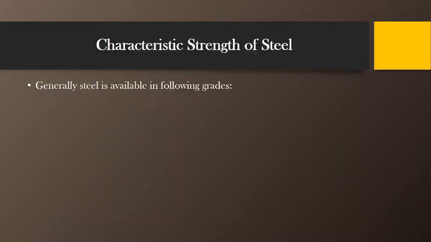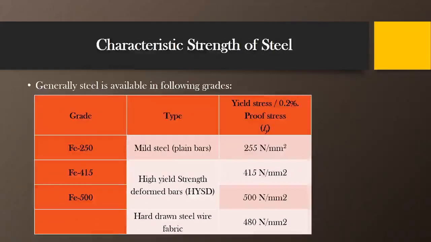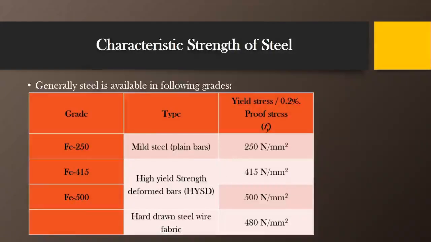Generally, the steel is available in the following grades. Main three types of grades are available in the market. First is the mild steel, which are the plain bars.